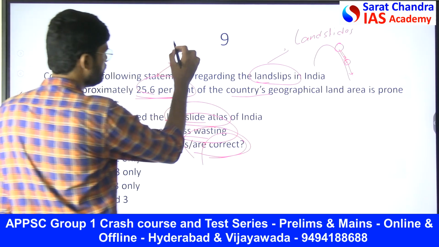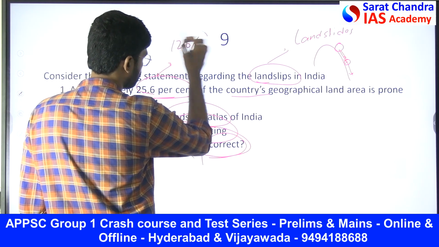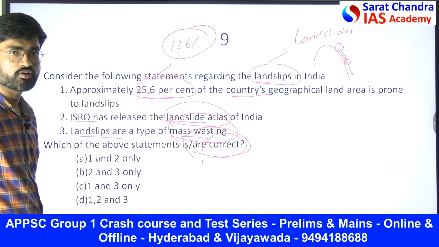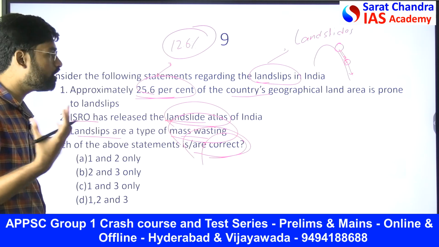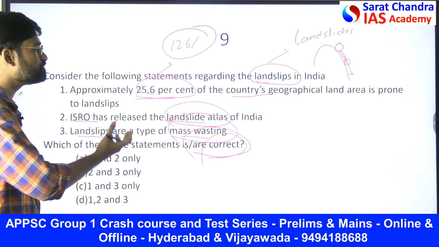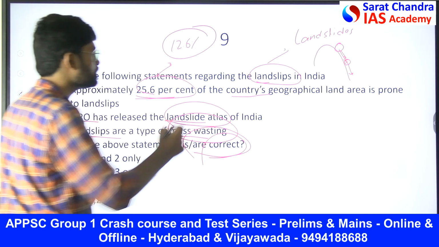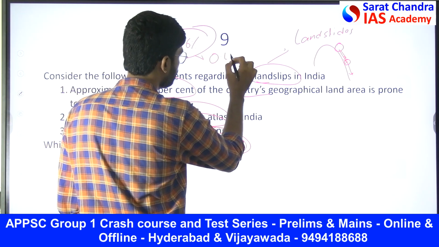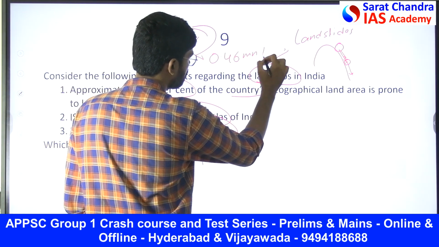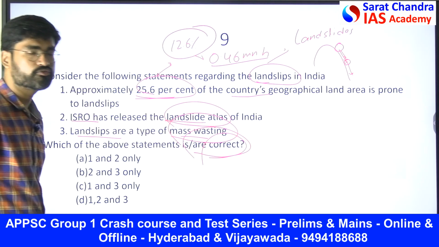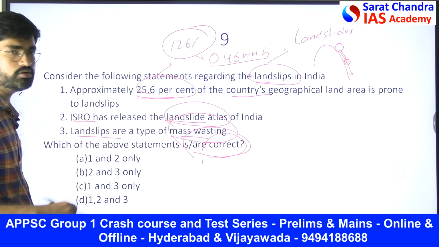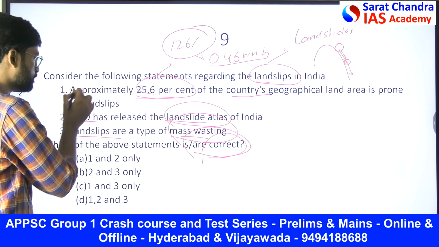Then approximately 12.6% of the geographical area of our country is prone to landslips. So 12.6%, 0.46 million hectares, is more prone to landslips in India. So that's why the first statement is the wrong one.